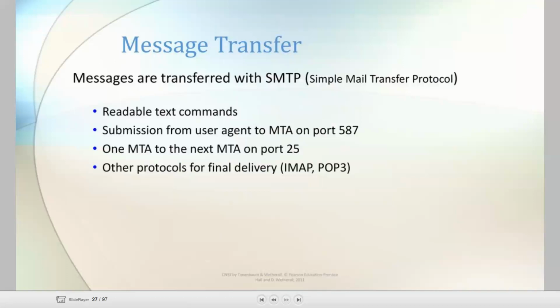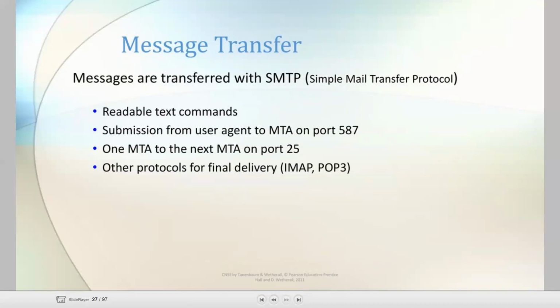Next one, message transfer. Here the messages are transferred with the protocol SMTP, that is Simple Mail Transfer Protocol. Here these are readable text commands. The submission from the user agent to the MTA is on port number 587. MTA means message transfer agent.